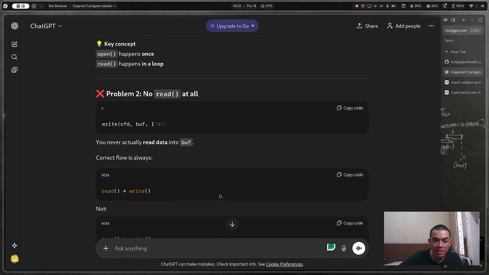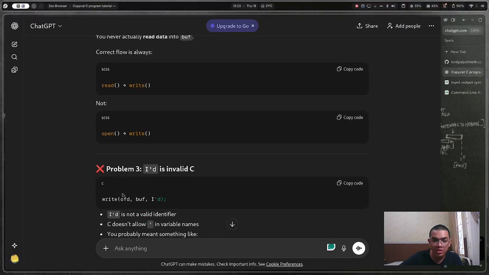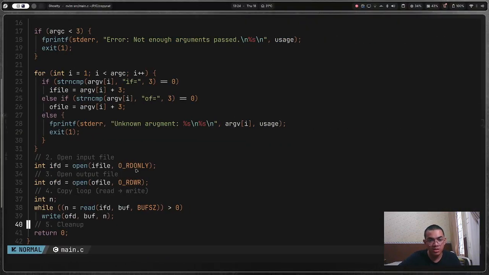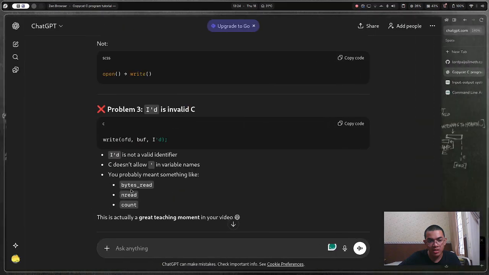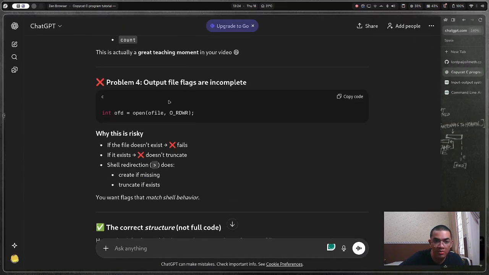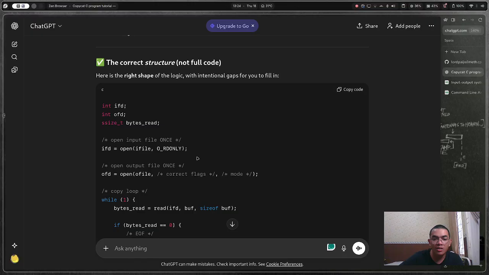Problem, no read at all. You never actually read data into buff. Correct flow is always open, read. ID is invalid. First I use ifd, not id. Problem: the open flags for the output file were incomplete. If the file doesn't exist, it fails. If it exists, it doesn't truncate. It should create if missing, truncate if exists. Okay. Correct flags and mode.